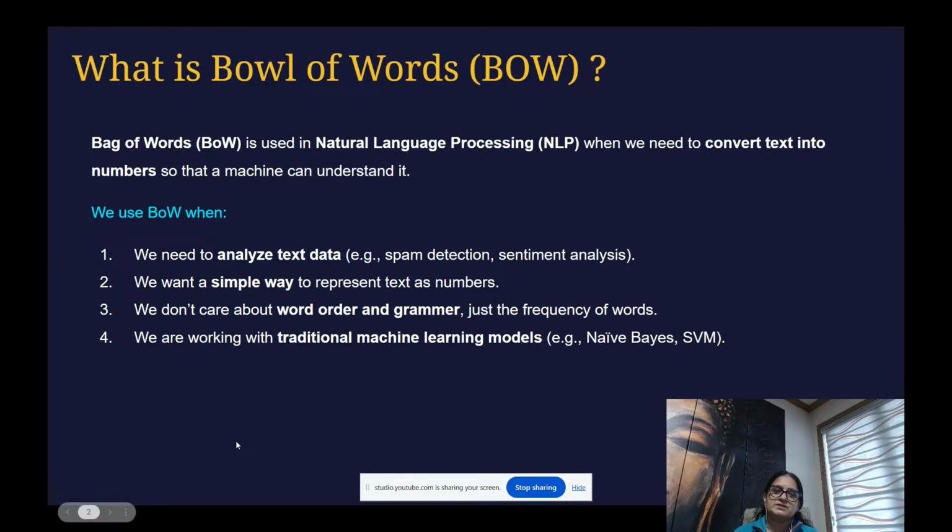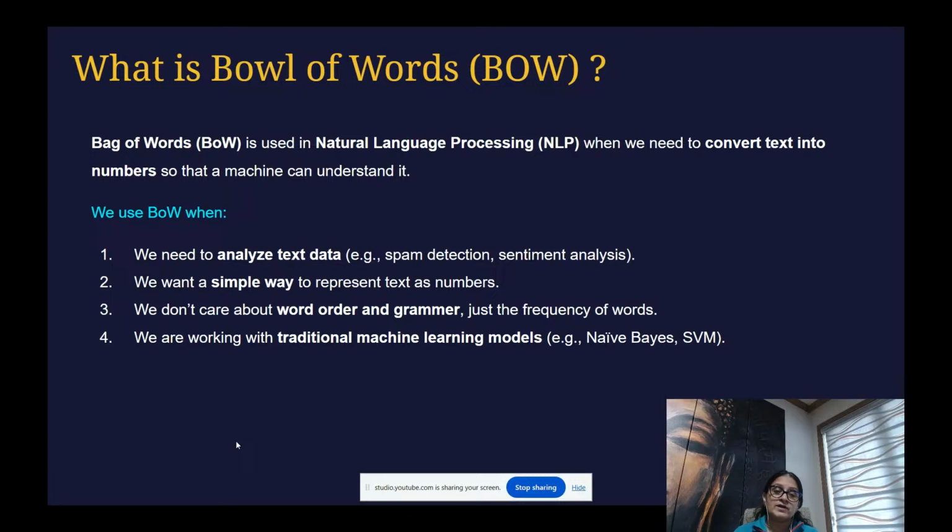So now look at this. First, let's understand what is bag of words. So why do you use it? Bag of words is a part of natural language processing, and when you want to convert your text into numbers so your machine can understand it, then you use it.